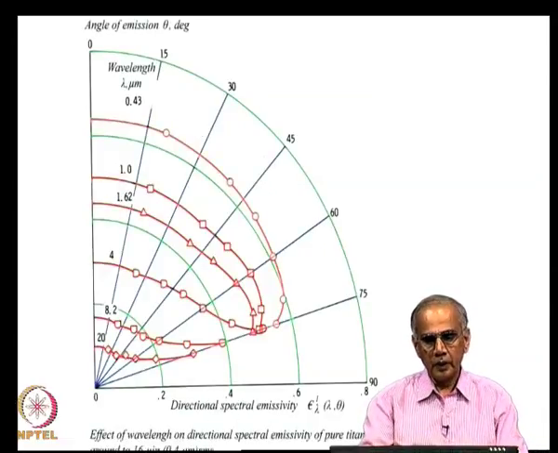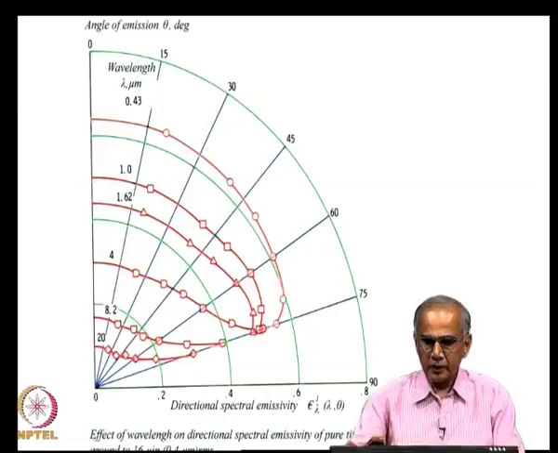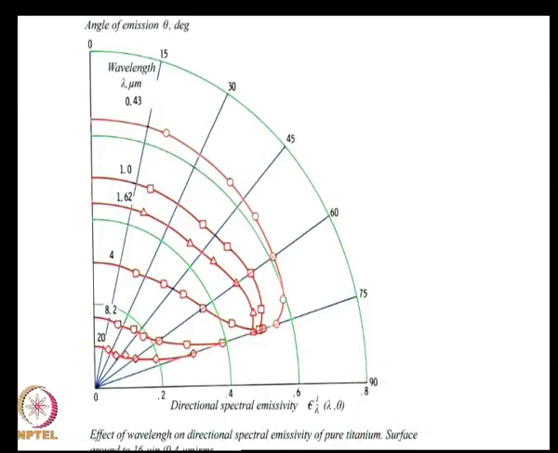Now, here we show you the directional variation of emissivity at various wavelengths. This is pure titanium with a certain surface finish, and you see that in the visible wavelength here, the emissivity is shown as a function of the angle normal to the surface of the plate, and you see emissivity is almost constant from 0 degrees value of theta to almost 60, and then starts decreasing.